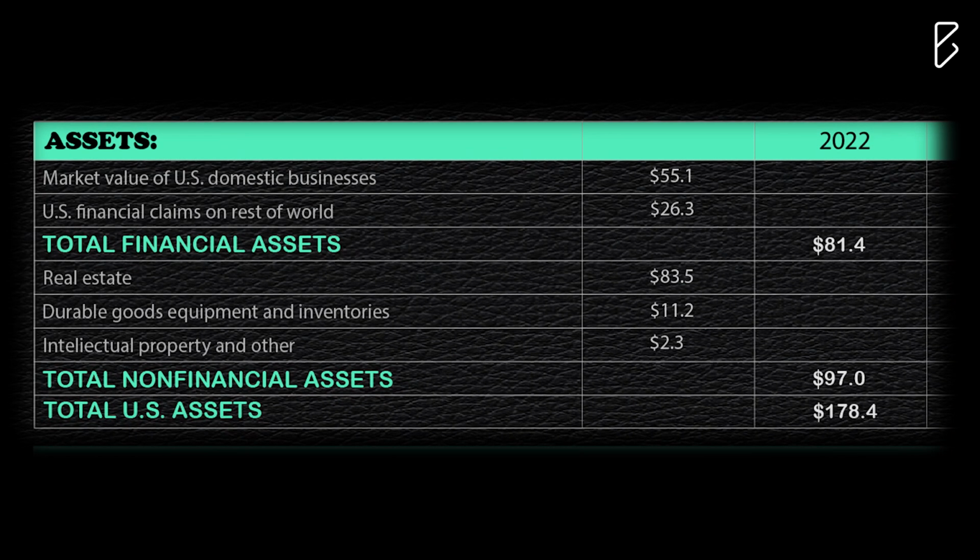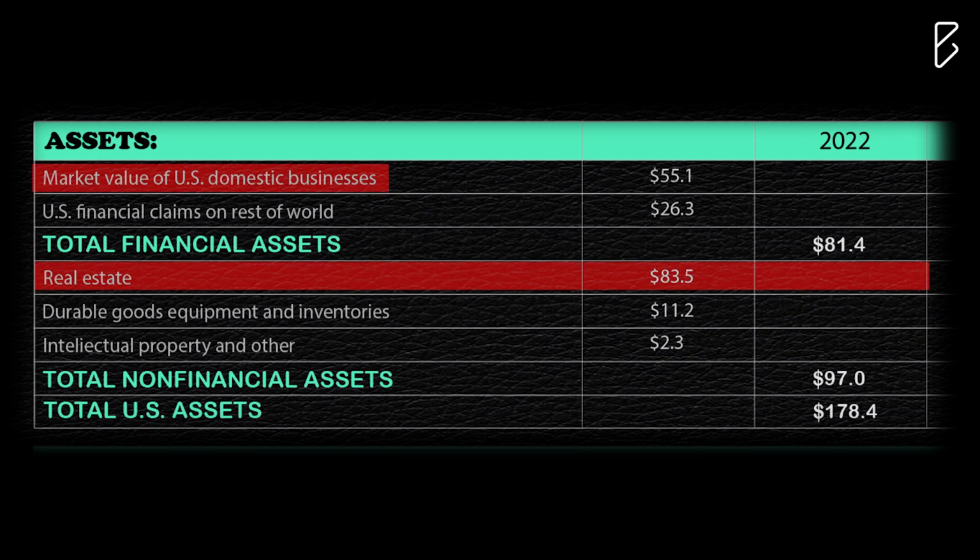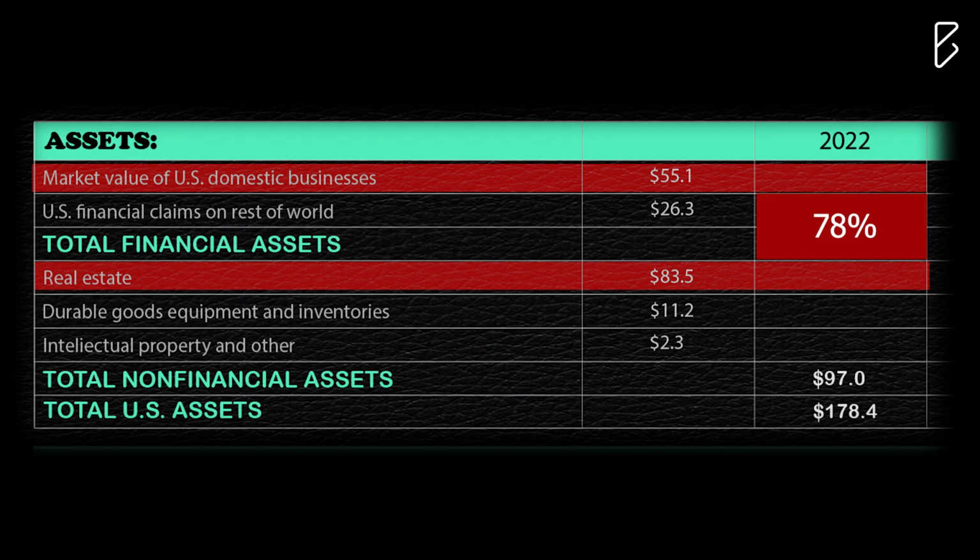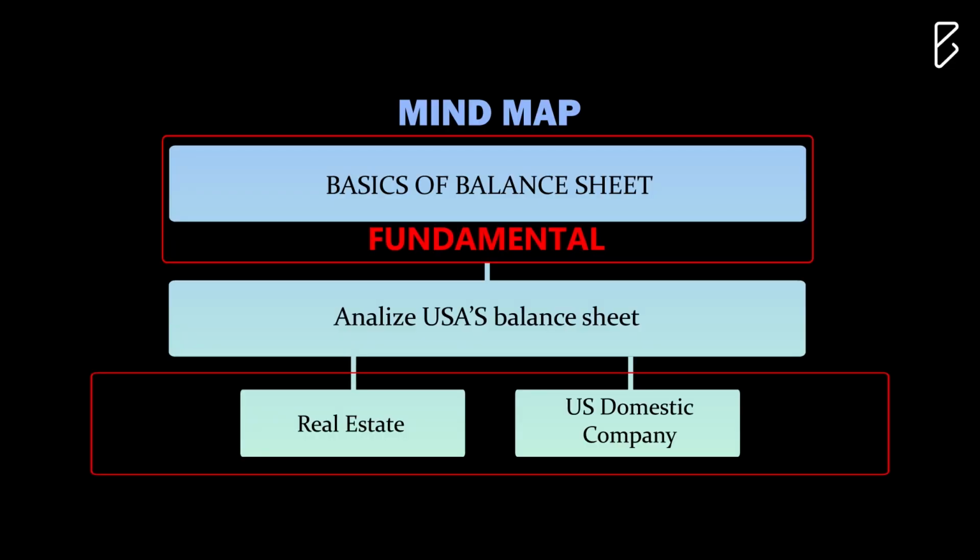Now, if you see within the asset section, two of the major asset classes are real estate and the market value of the US domestic businesses. These two asset classes contribute to around 78% of the US's total assets, making them the biggest contributors to the US's wealth. Now the question is, what's so special about the US's real estate and companies that's making them so valuable? Well, there are direct factors and indirect factors. Let's start with the direct factors.